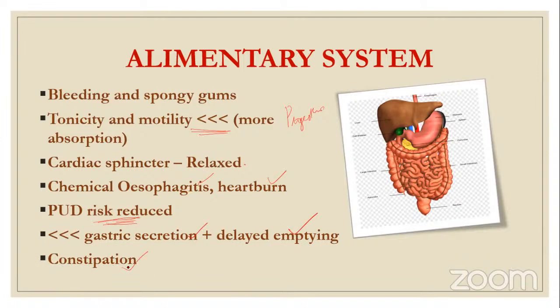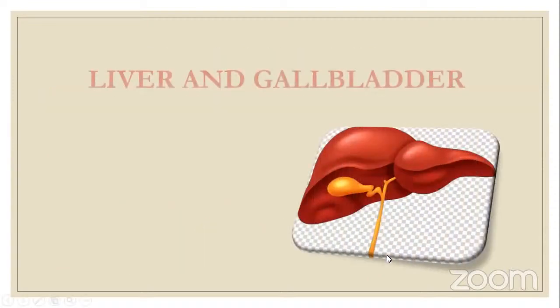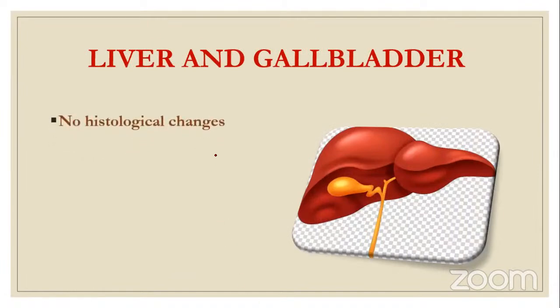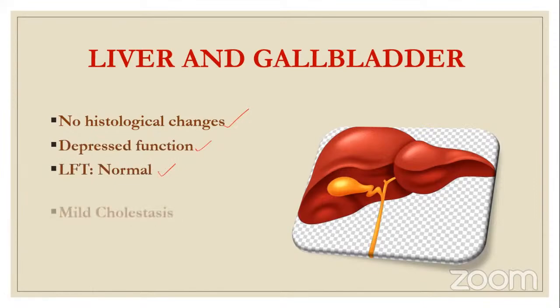And there is constipation. Why is there constipation? Because of reduced tonicity and motility of the alimentary canal, and that is why constipation is common in pregnancy. Next, liver and gallbladder. No histological changes, not much change in the liver and gallbladder. Depressed function, and LFT is normal. So LFT, biochemically or serum, everything is normal.